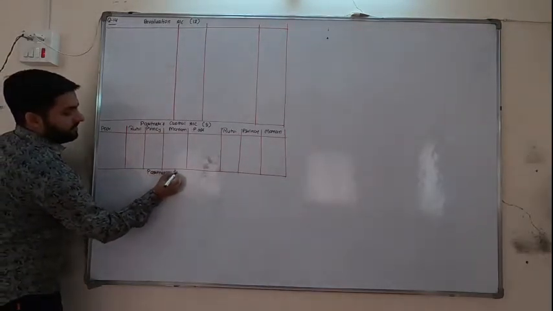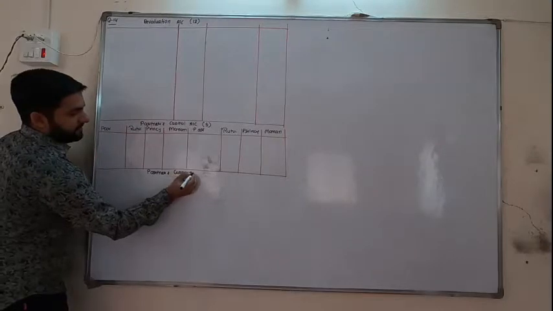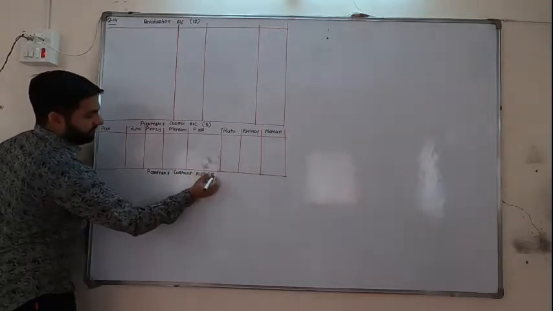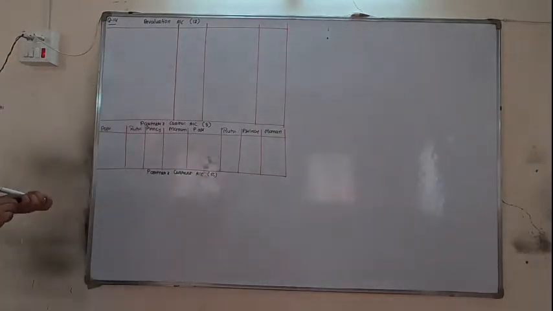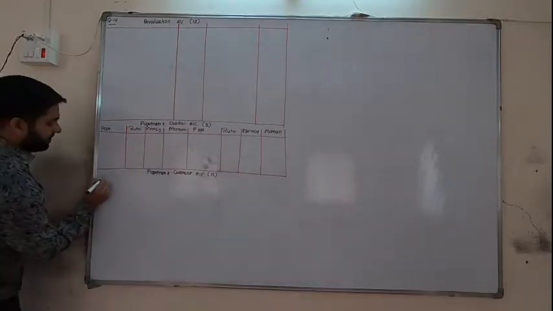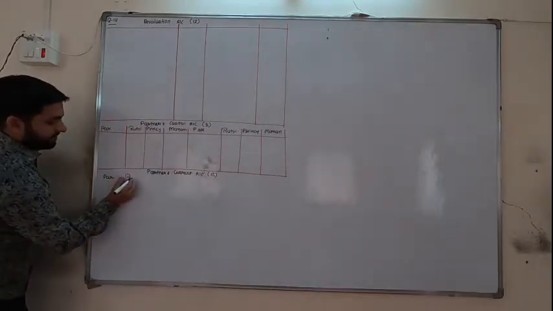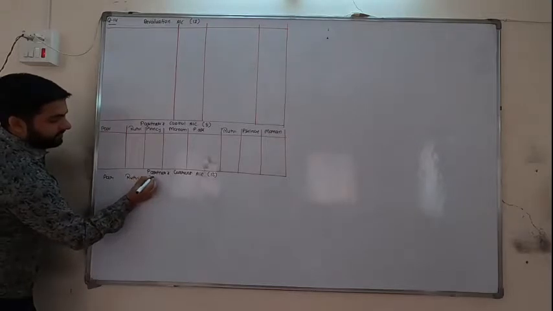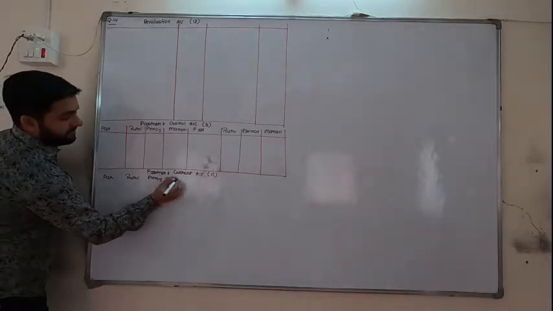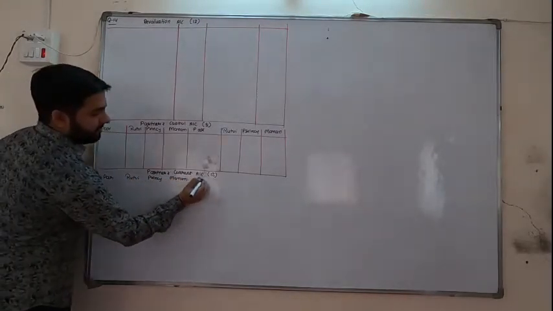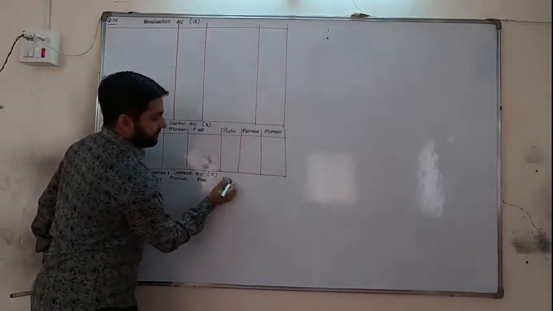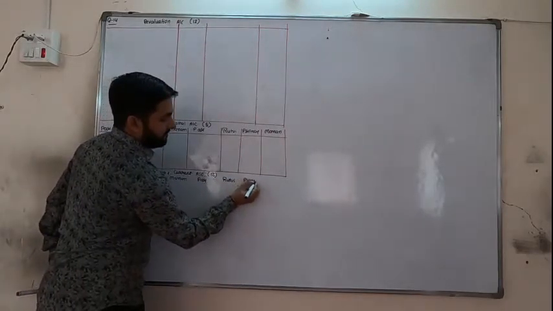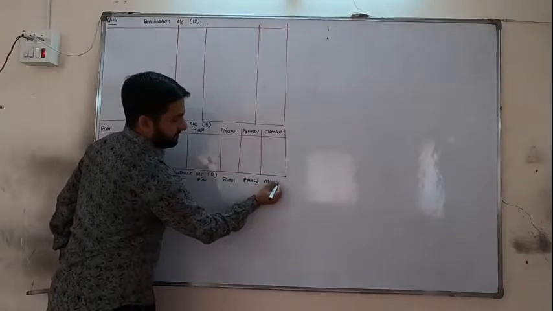Next is partners current account. Draw it for 12 lines. Particulars, Rutvi, Princy, Manan. Particulars, Rutvi, Princy, Manan.